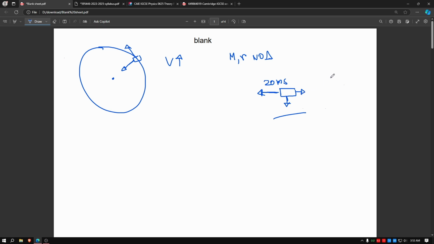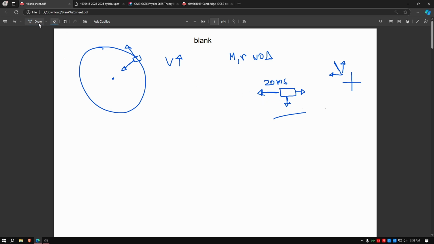So if you imagine the xy plane, if there is a force in the y direction which is upwards, and a force in the x direction, the resultant will be, let's just say, this way. But the resultant does not matter.